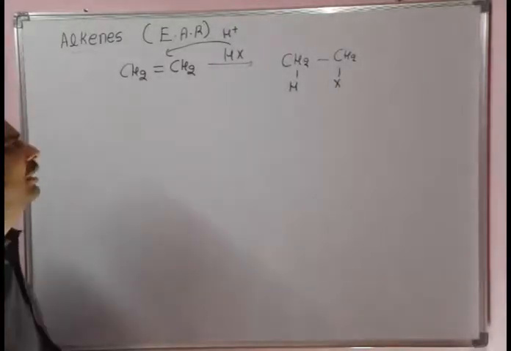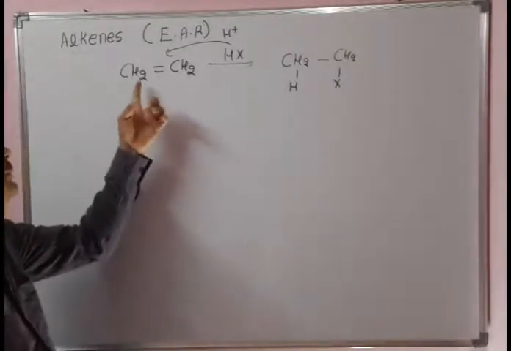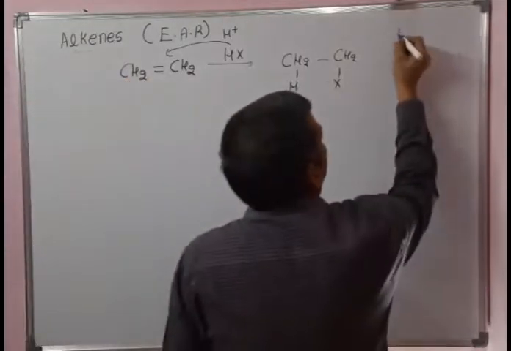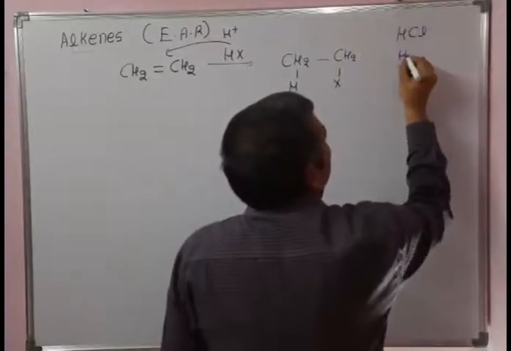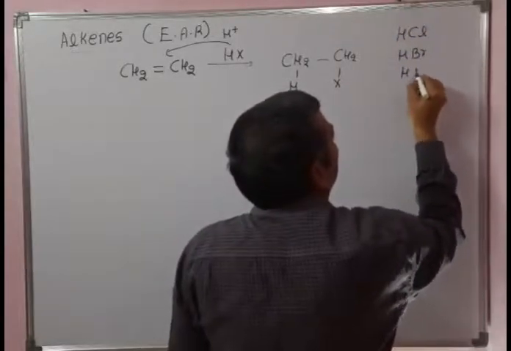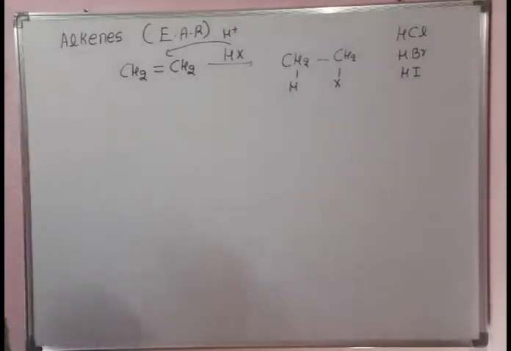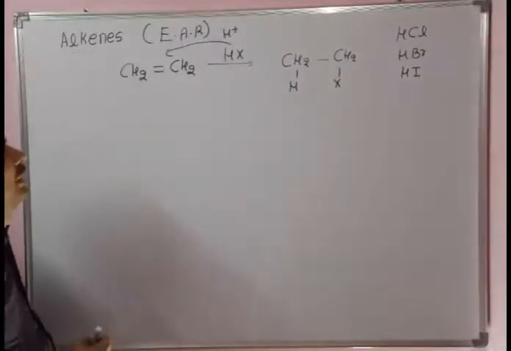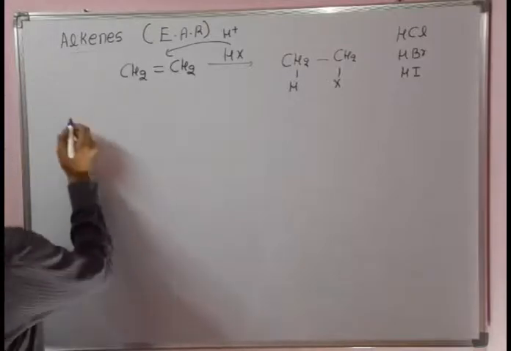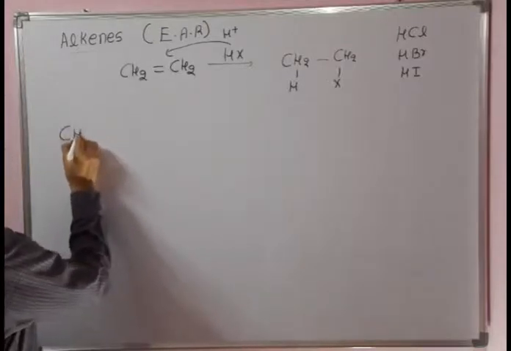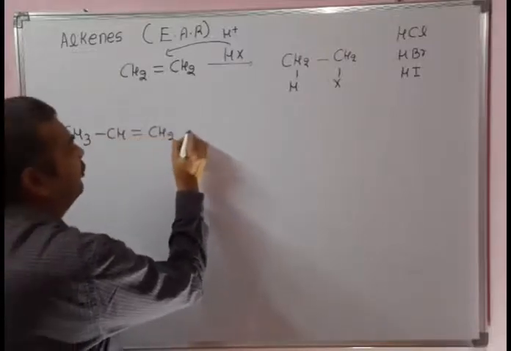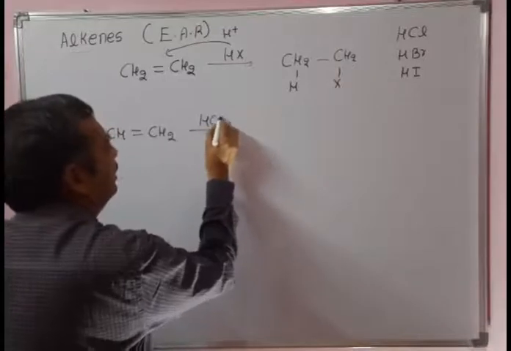Since it is a symmetrical alkene, H+ can attack either here or here, and the product obtained is the same. So we can use either HCl or HBr or HI. HF cannot be used in this method; fluoroalkyl halides cannot be prepared this way. They can be prepared separately in different steps, by different named reactions. Suppose you take an unsymmetrical alkene, CH3-CH=CH2, and treat it with hydrochloric acid, HCl.